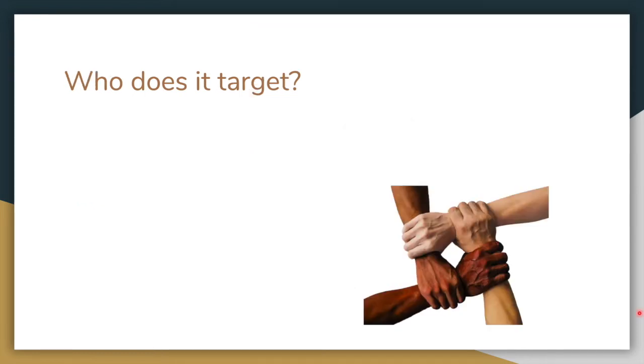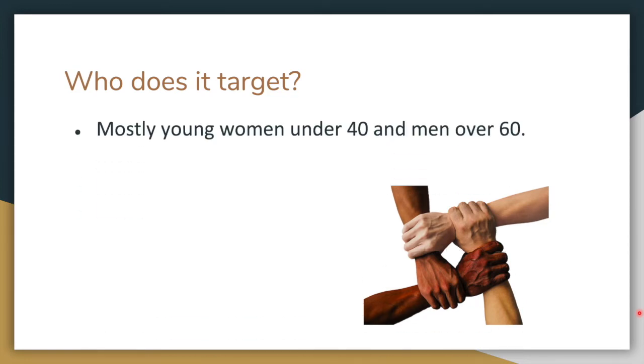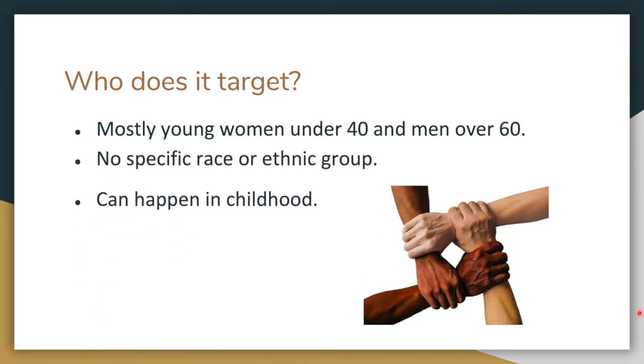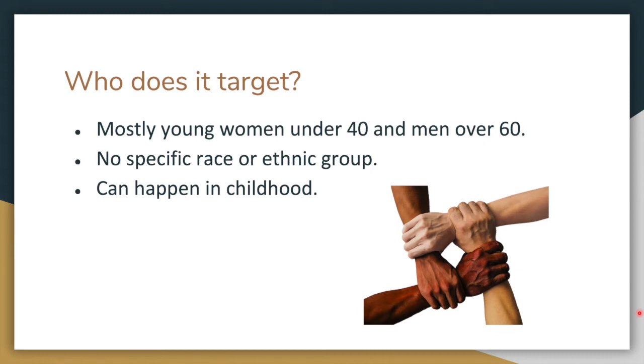So now that we understand a little bit how myasthenia gravis works, it's important to discuss who it targets. It can happen in both men and women. It can happen in any race or ethnic group, and it can even happen in childhood. This is important to realize because there's no specific time in someone's life that they may get this disease, and it can really happen to anyone.